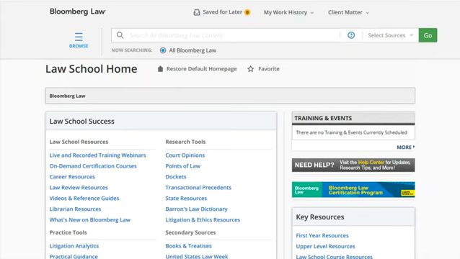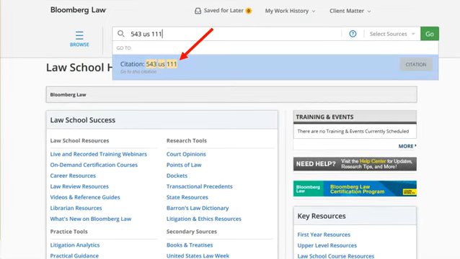If you have a citation for a case, you can type that citation into the universal search box at the top of the page. Once you've typed it in, click on Go to this citation under the search box to retrieve the case, rather than to search for all documents containing the elements of the citation as search terms.